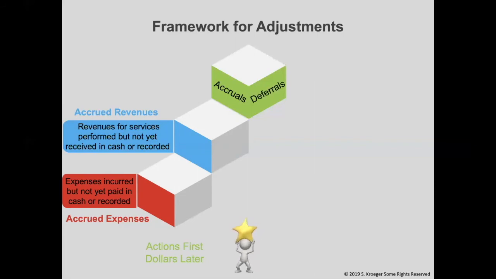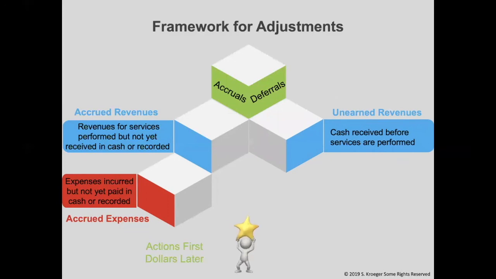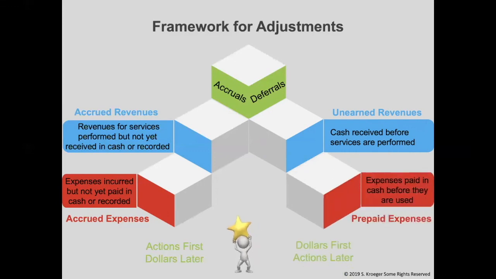Now we will look at the deferrals. There are also two types of deferrals, and they are similar to the accruals, but are opposite. Instead of the action first, the dollars will be first. The first deferral is unearned revenues. This is when cash is received before services are performed. It is similar to getting a cash advance. At the tax firm I work at, some customers will pay to get their taxes done before we even start the work. The second type of deferral is prepaid expenses.